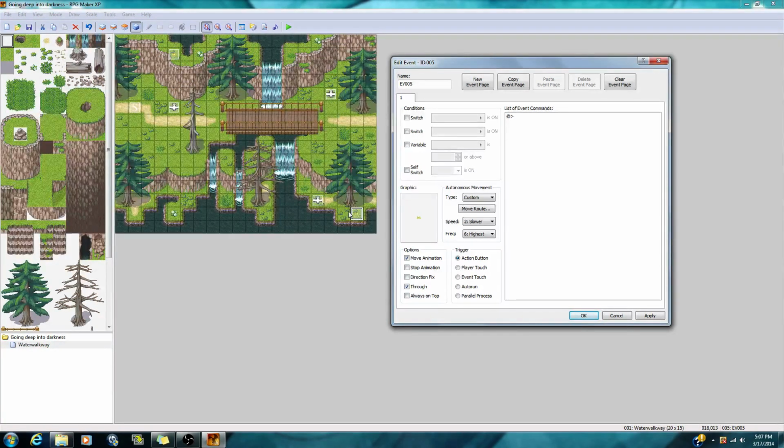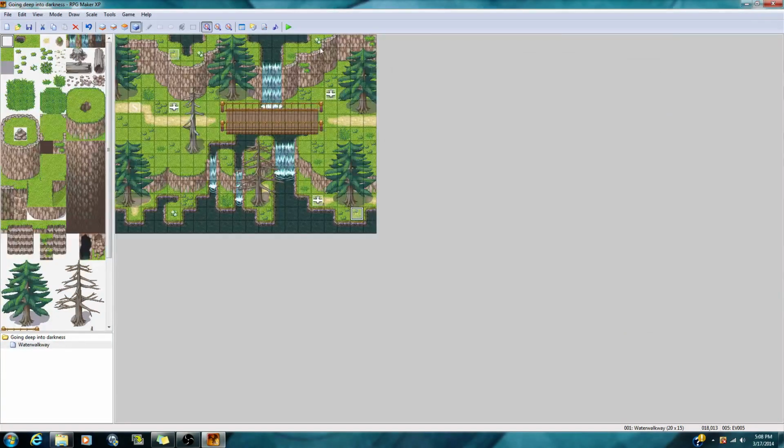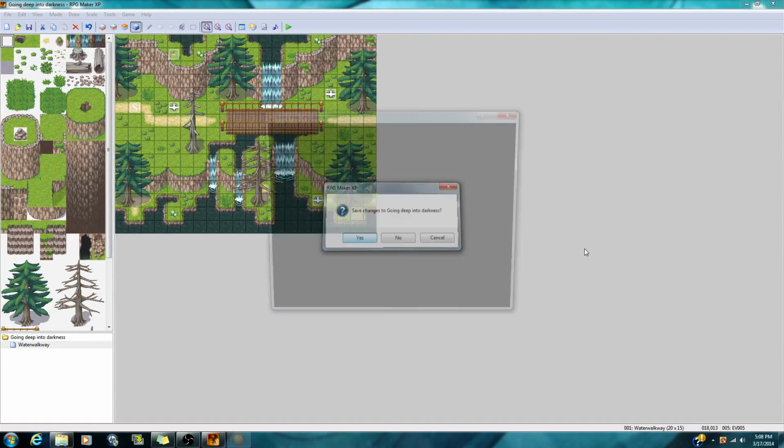He's going to be doing his own little free thing, and when the character's running along, he's not going to be taking a step down off of this cliff. So this illusion effect looks so good because the player can't go down there, and it looks like he's going underneath the tree and all kinds of cool stuff. So make sure the through is on, the move route is set, make sure your butterfly is slower, and click apply and OK. Now we're going to test this out.